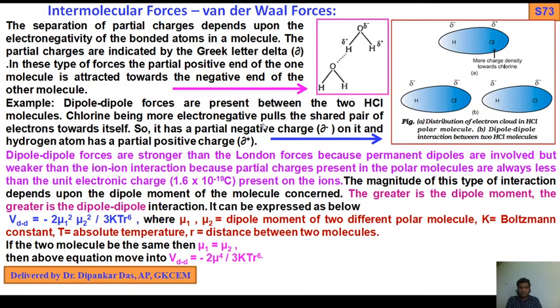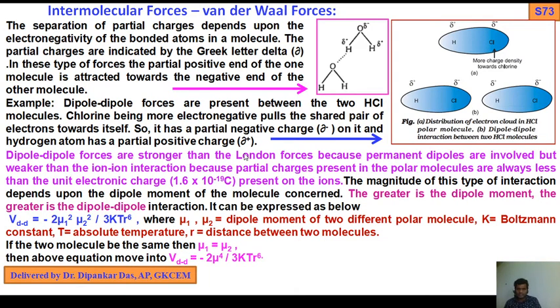Chlorine, being more electronegative, pulls the shared pair of electrons toward itself, so it has a partial negative charge, and the hydrogen atom has a partial positive charge.